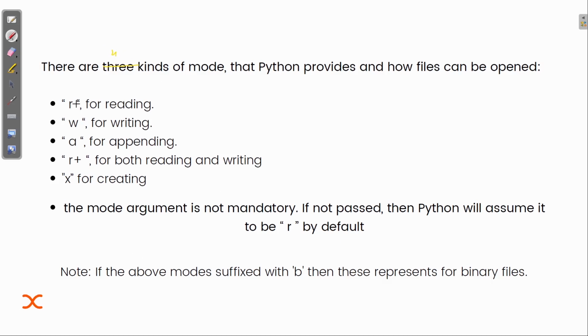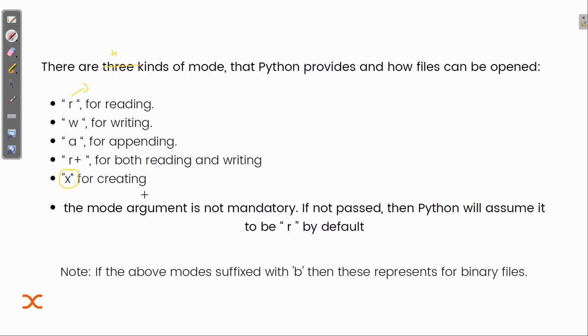So first is R. There will be no problem in remembering these names, because it's very simple. R for reading, then W for writing, A for appending, then X for creating. This is a bit different, so don't worry.